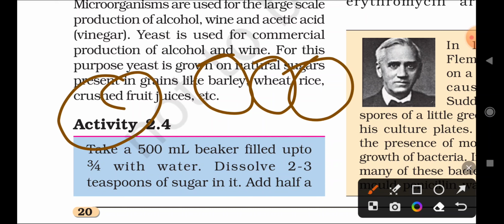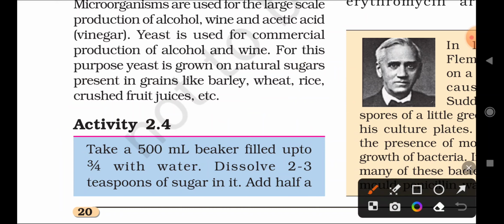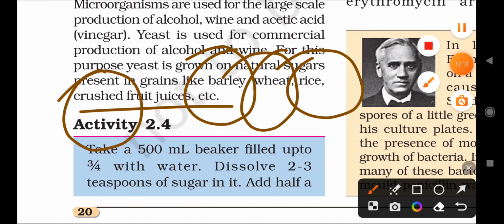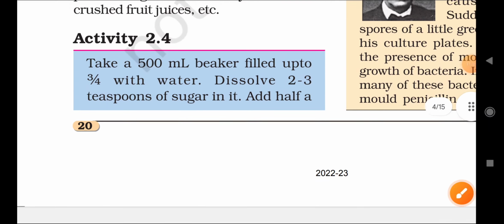In these we can produce yeast microorganisms, right?